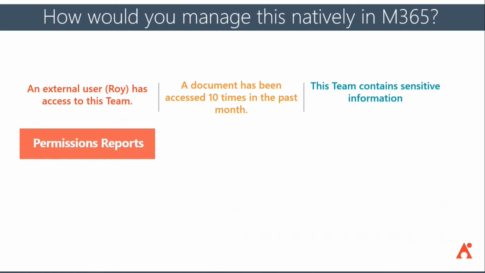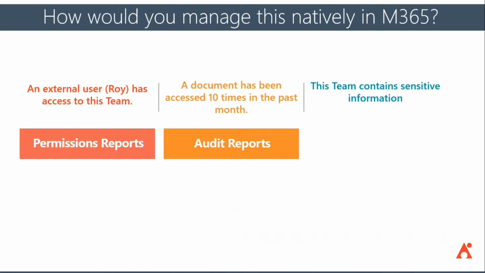Next, we probably want to understand how long has Roy had access to files within Teams? How many times has he accessed those files? That information will be great for us to understand in terms of access permissions to adhere to some type of auditing request potentially.